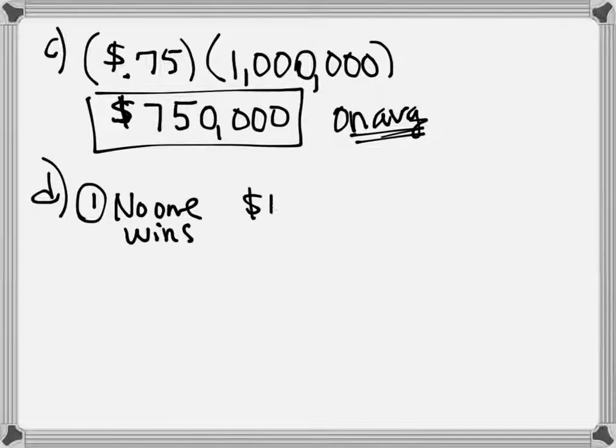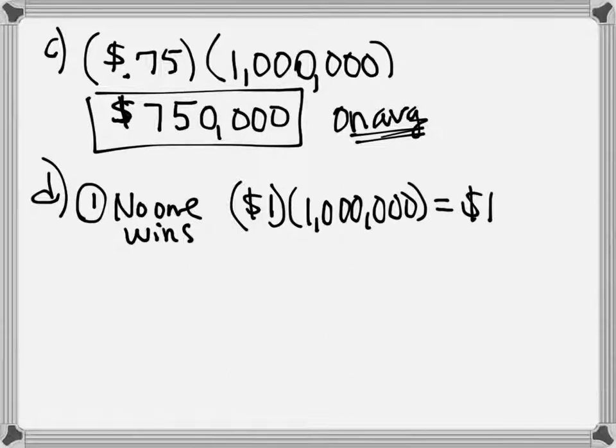We have $1 per ticket. We have 1 million tickets. So if no one wins, we have $1 million generated to go towards education. So if you really are wanting to support education, then you should really want no one to win the lottery. That's what that says. That is not how people play the lottery, is it?